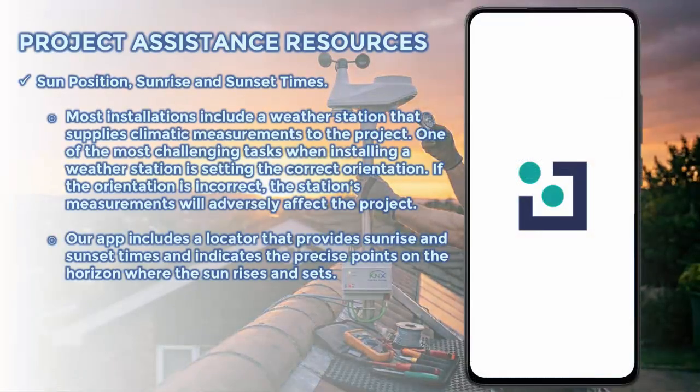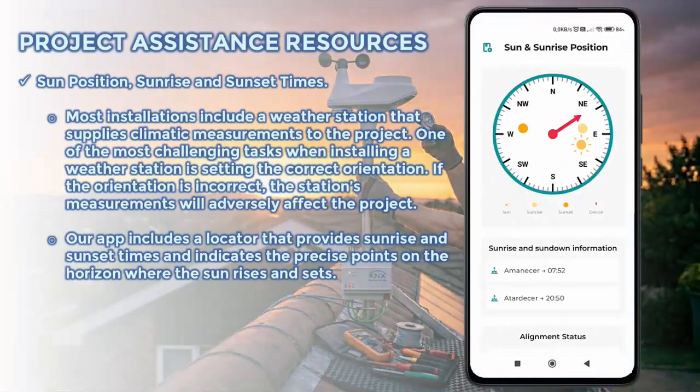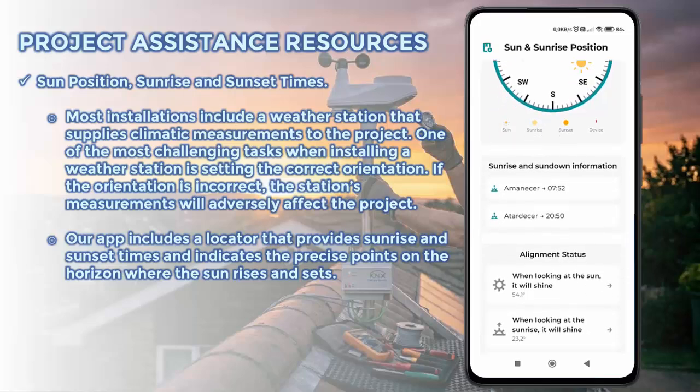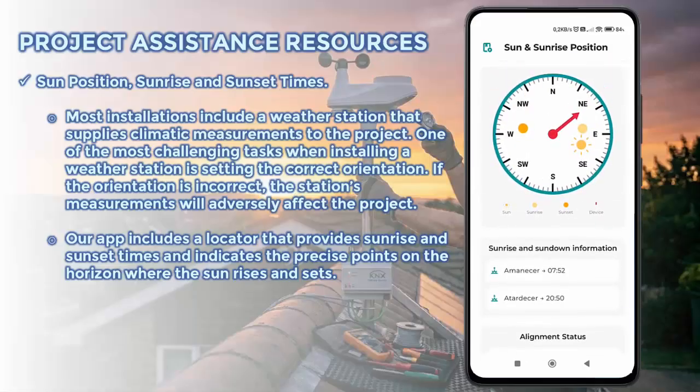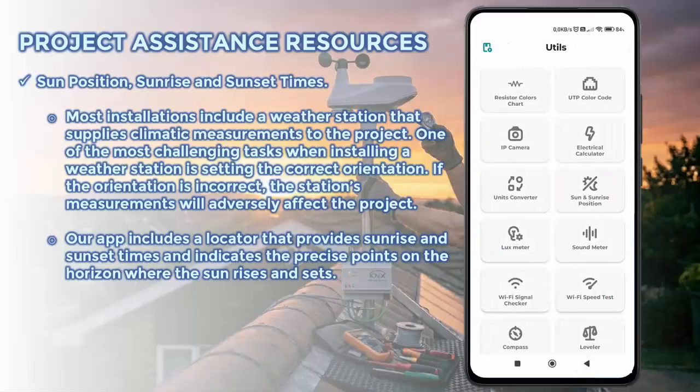Sun position, sunrise, and sunset times. A device commonly encountered in residential and commercial building projects is the weather station. The orientation of such devices is fundamental to their correct operation. And it is equally important for the project to verify that the sunrise and sunset times correspond to what has been programmed in the web servers. This tool allows you to calibrate the weather station and confirm that its positional data for sunrise and sunset are accurate.